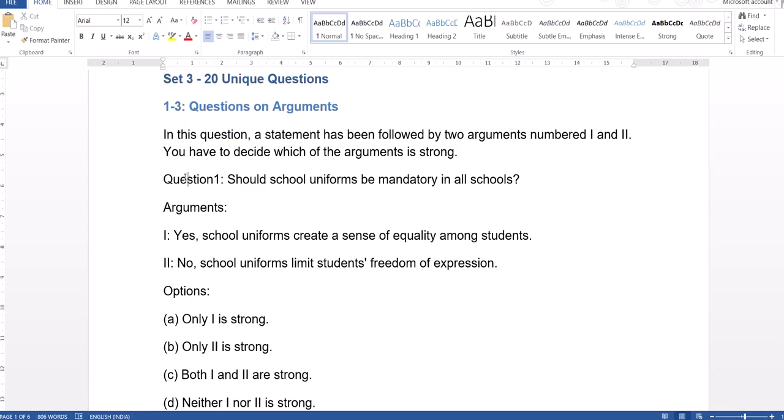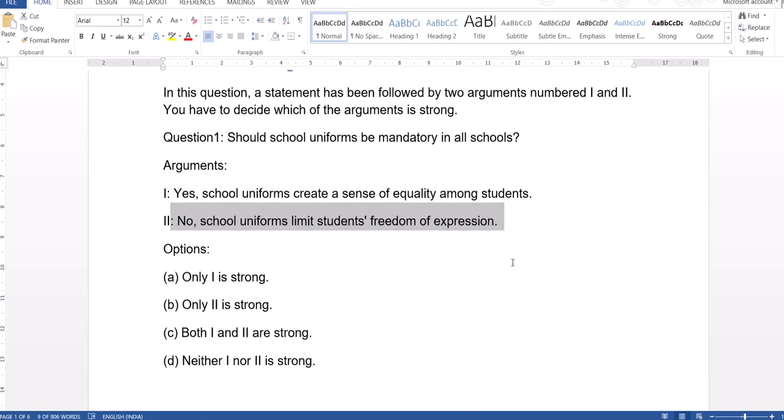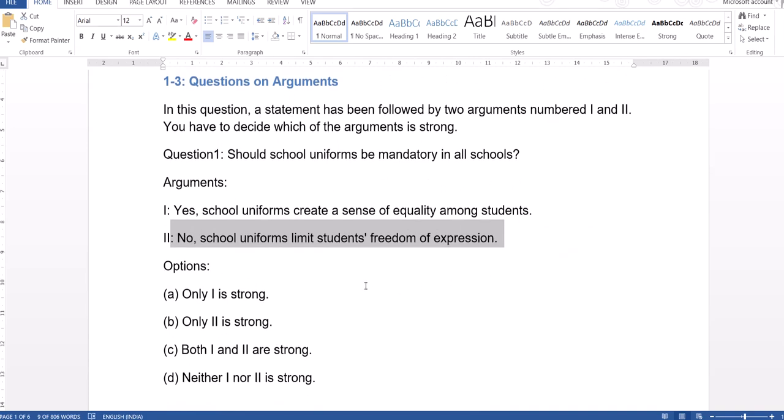In question 1, the question is, should school uniforms be mandatory in all schools? The first argument is, yes, school uniforms create a sense of equality among students. The second argument is, no, school uniforms limit students' freedom of expression. If you look at both the arguments, we need to identify which is strong, or both are strong, or neither of them is strong. Okay, so it is a very simple, very direct question.